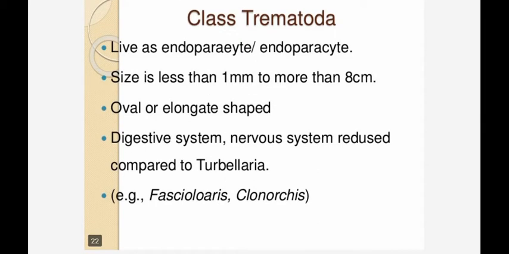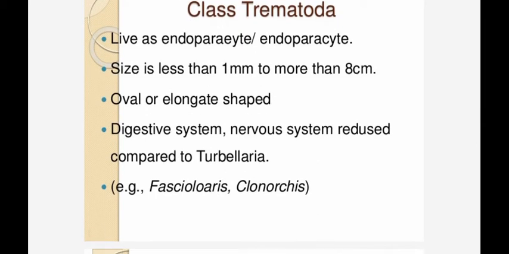Next class is Trematoda. It lives as an endoparasite. Size ranges from less than 1 millimeter to more than 8 centimeters. Oval and elongated shape. The digestive and nervous systems are reduced compared to Turbellaria.